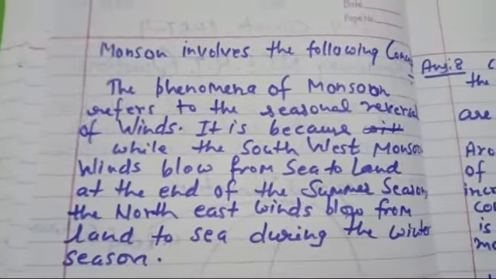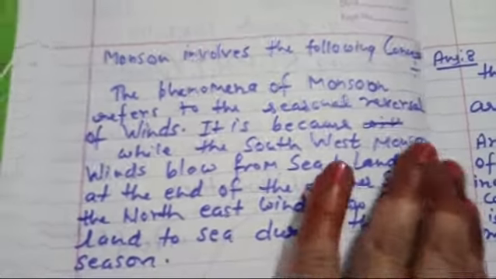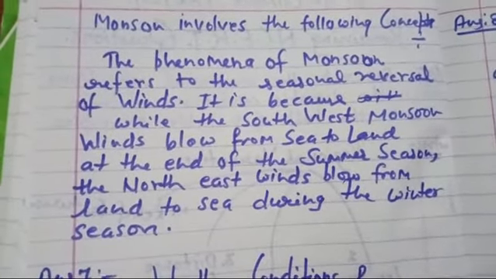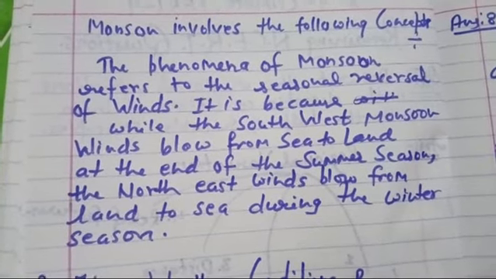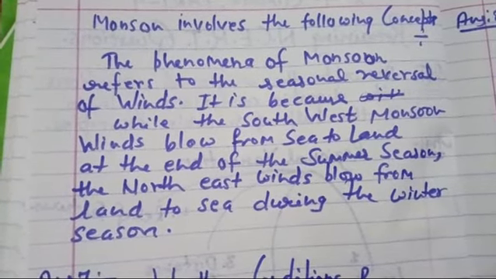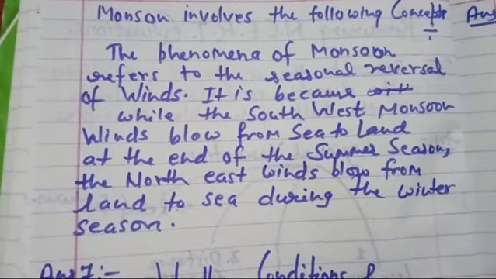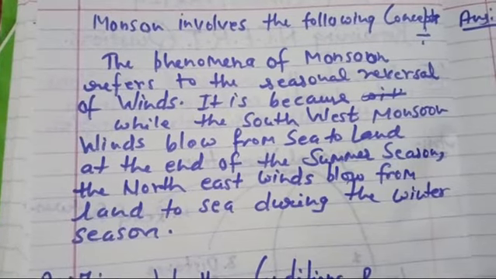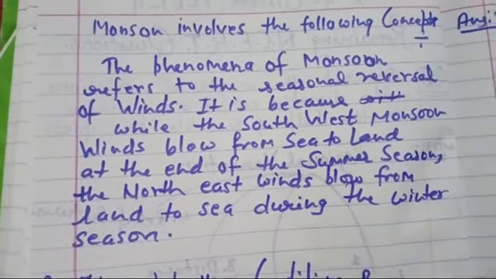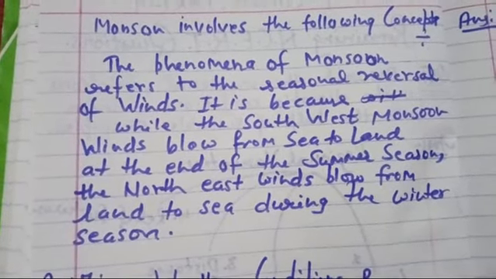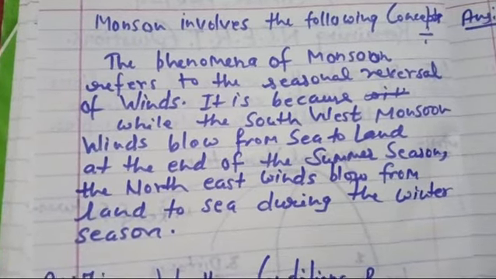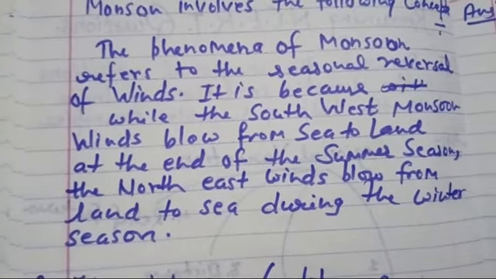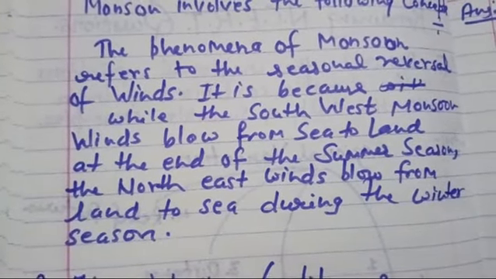On the other hand, you can write down that monsoon involves the following concept. What is the concept of monsoon in India? The pattern of monsoon refers to the seasonal reversal of winds. While the southwest monsoon winds blow from the sea to land at the end of the summer season, the northeast winds blow from the land to sea during the winter season. So you can see that according to the season, the flow of the wind is also different and they reverse.